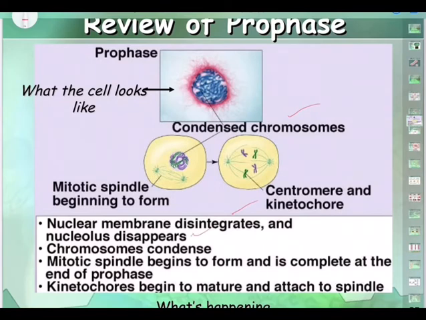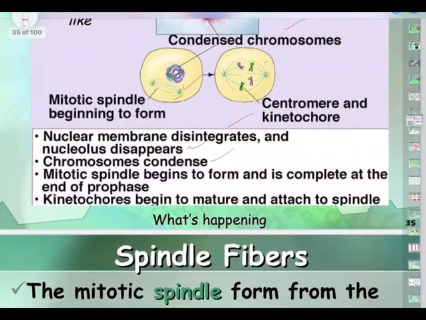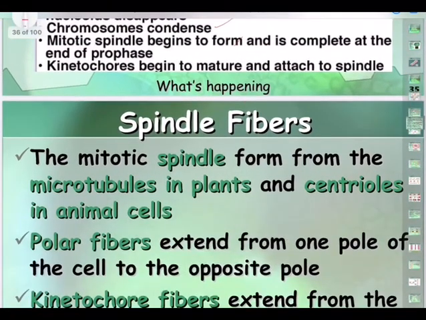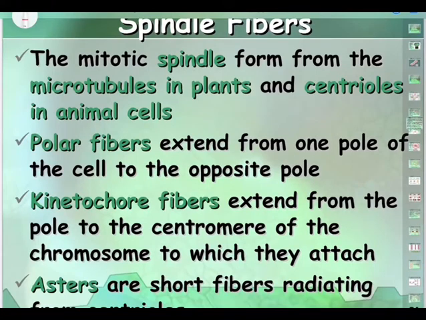There is a purpose. So in prophase, what do you see? The chromatin reticulum getting condensed. Chromosomes started forming, so condensed chromosomes. Nuclear membrane disappears. Nucleolus disappears. The mitotic spindle, as you are seeing, will start forming, and kinetochores begin to mature and attach to spindle fibers. So how many events take place? 1, 2, 3, 4, 5. 5 major events take place in prophase. And then the spindle fibers, the mitotic spindle, form from the microtubules.